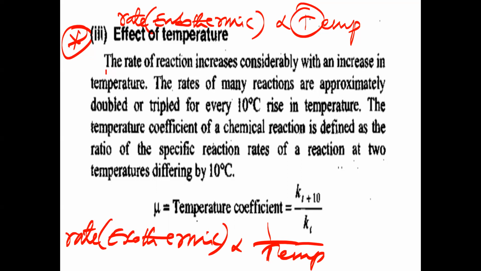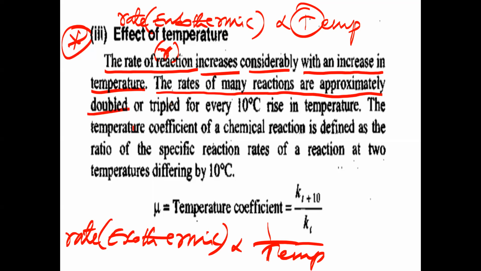Now, the rate of reaction R increases considerably with an increase in temperature. For which type of reaction generally? Endothermic reactions. Next, the rates of many reactions are approximately doubled. Mostly the rate of reaction will be doubled or tripled. Sometimes it becomes double, sometimes tripled, for every 10 degrees rise in temperature. When you increase the temperature by 10 degrees, the rate of reaction will be doubled. Sometimes it will be tripled, but mostly it will be doubled.